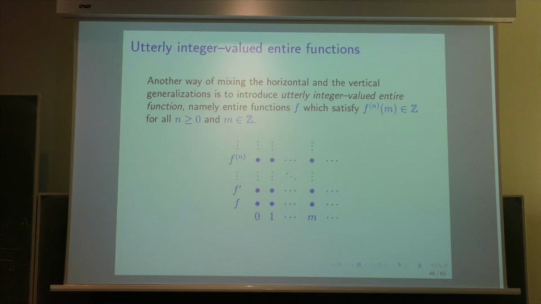The next step, instead of going horizontally or vertically, we can go both, horizontally and vertically. And this is the so-called utterly integer-valued entire function. So it's another way of mixing the horizontal and vertical generalization. We ask for functions which are entire, and such that all the derivatives at all the integers are integers in Z. So this is the picture. You have just the grid, if you like. It goes vertically and horizontally up to infinity.